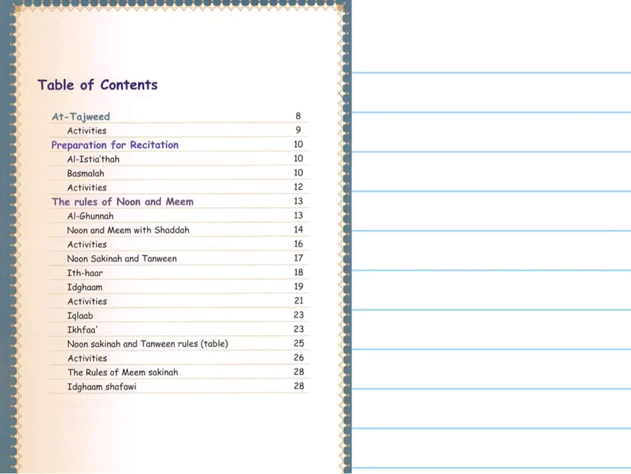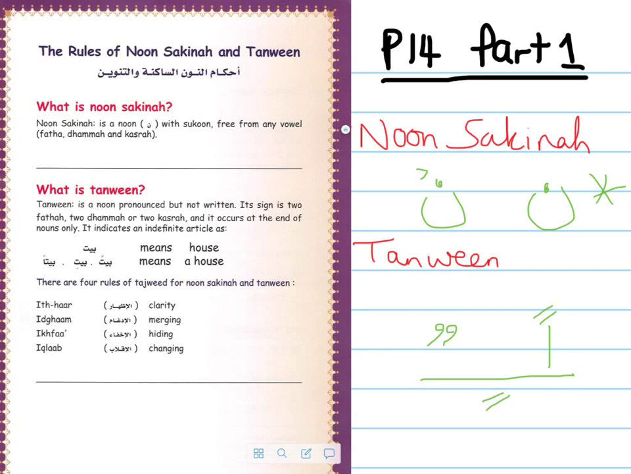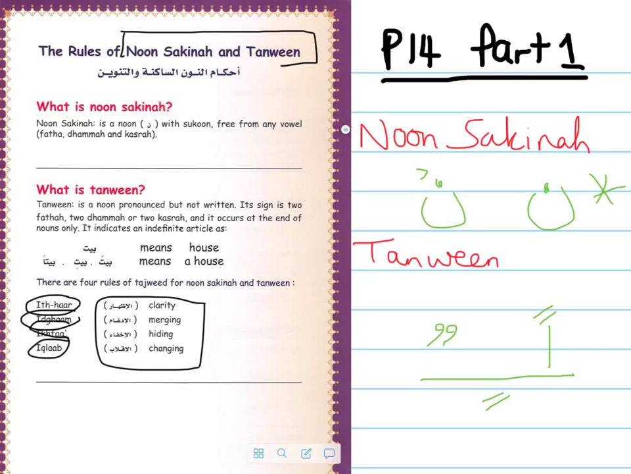Welcome to video 2. In this video we will be continuing the rules of Noon Sakinah and Tanween. Having now done Izhar, we will now look at Idgham. The relevant chapter in your textbook is page 19. Just a quick reminder about what we are talking about. All these terms, Idgham, Izhar, Ikhfa, Iqlab, all of these fall under the chapter of Noon Sakinah and Tanween.